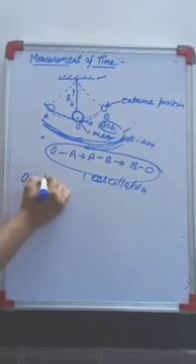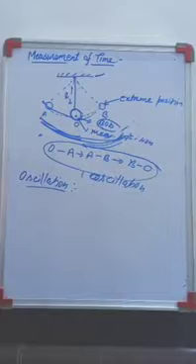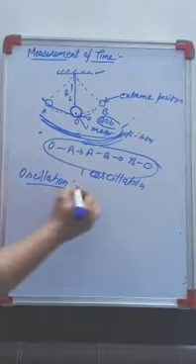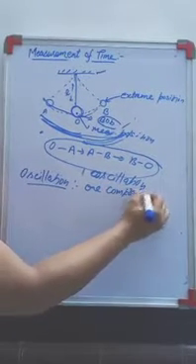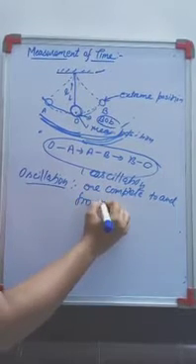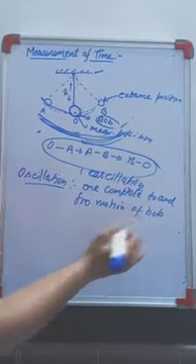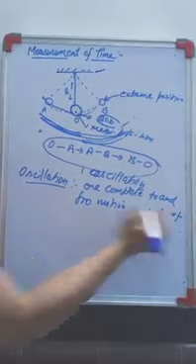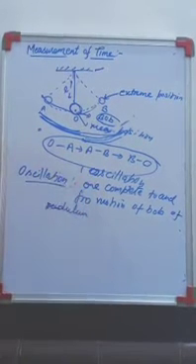First I will explain oscillation. Oscillation is one complete to and fro motion of the bob of the pendulum.